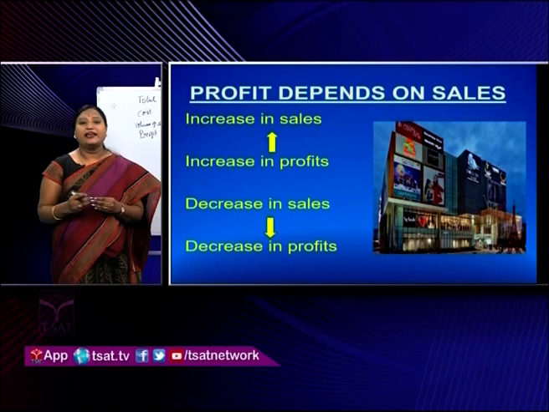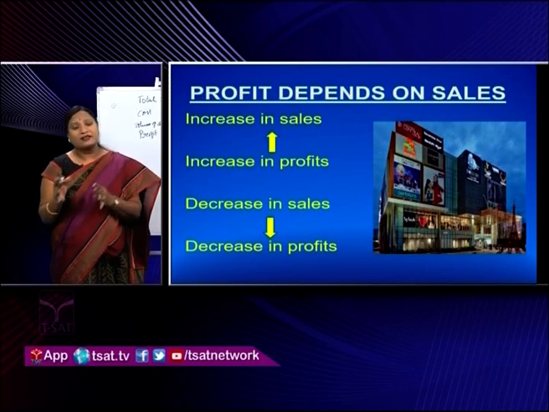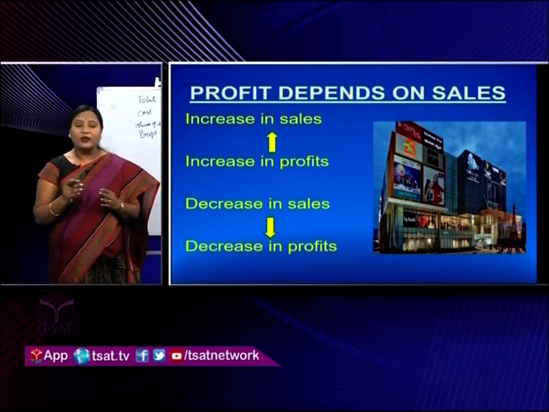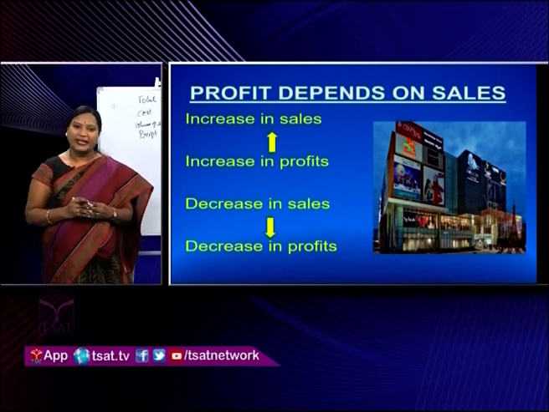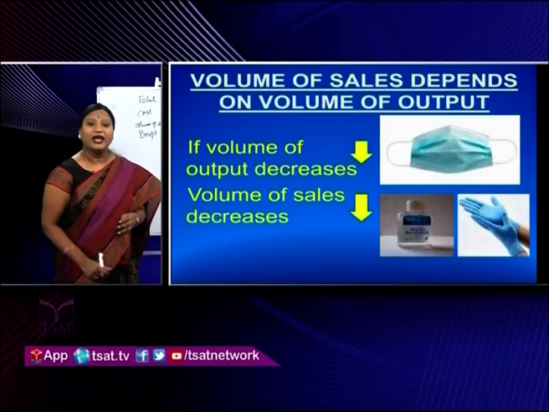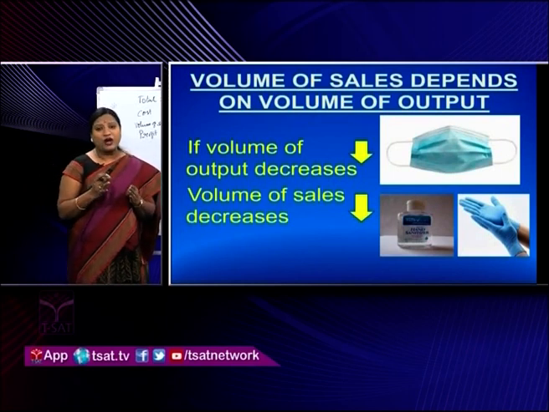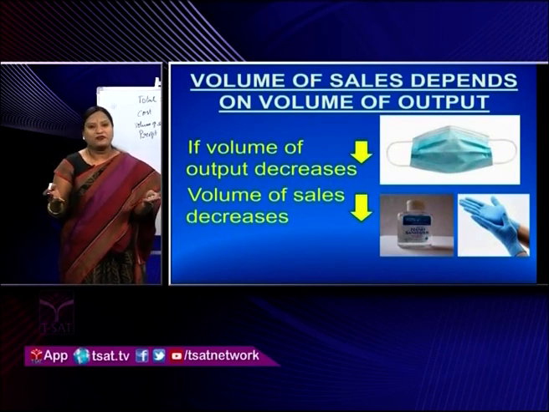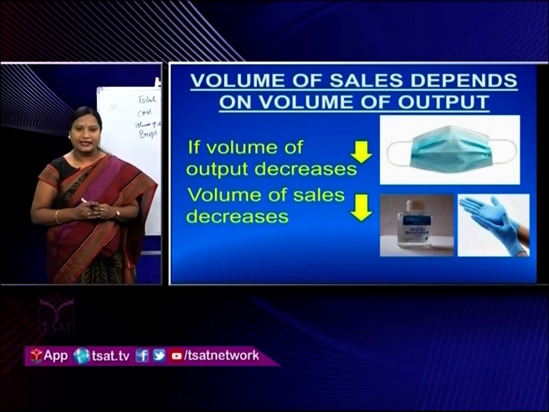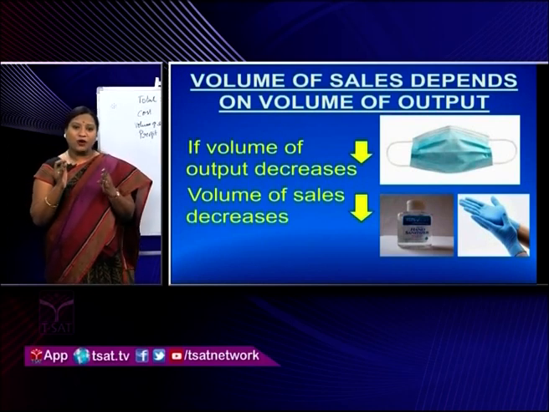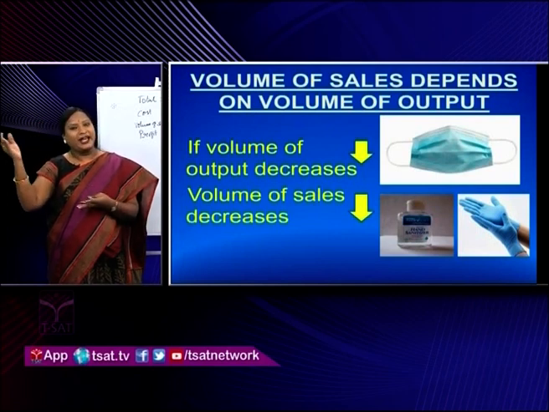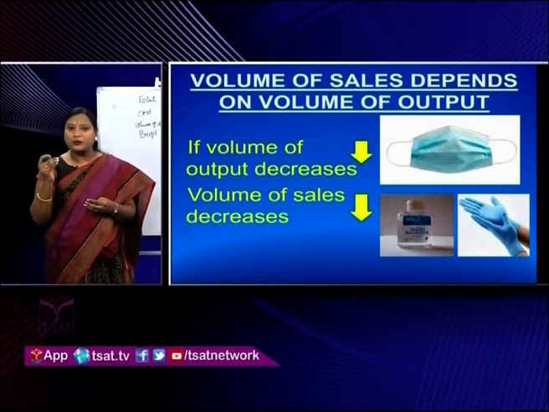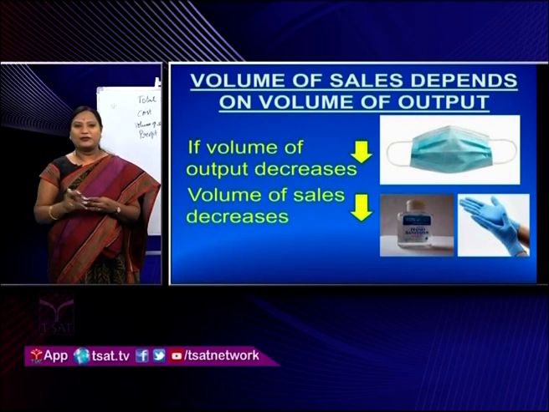In order to increase the sales, what is the factor which it depends on? In order to increase the sales, volume of output should also increase. That means if volume of output decreases, volume of sales decreases, isn't it? If volume of output is high, sales would be high. If volume of output is low, sales would be low.